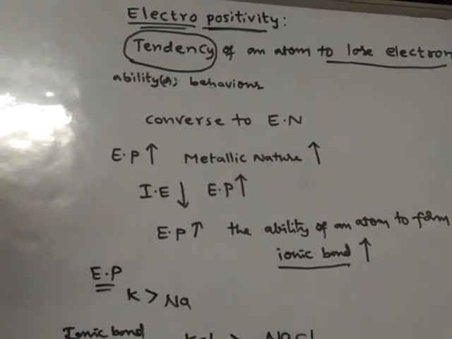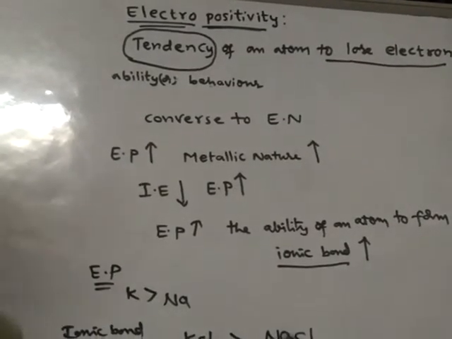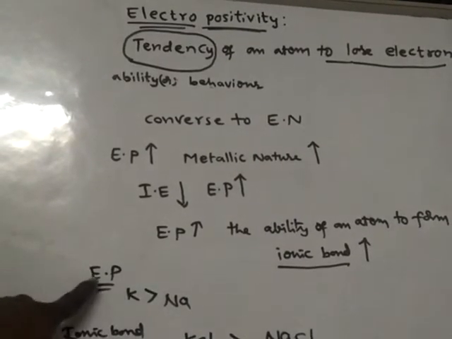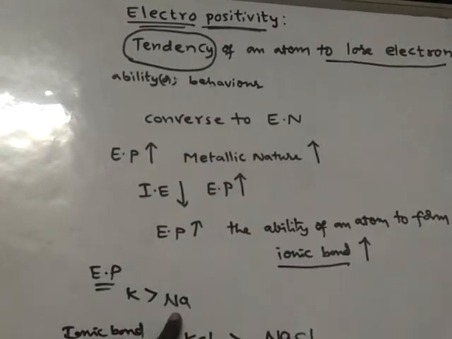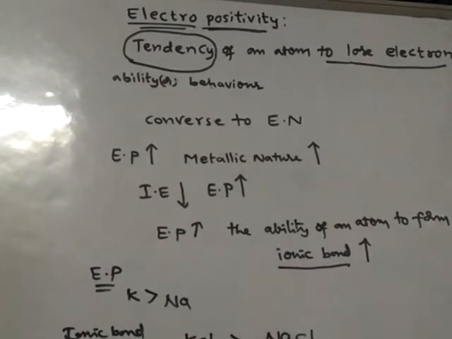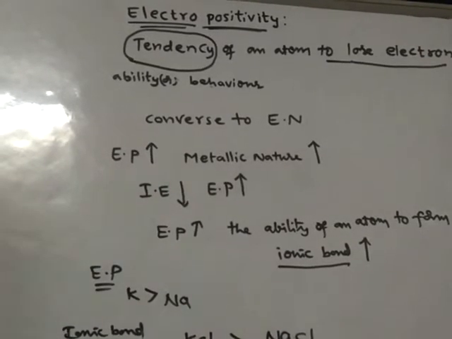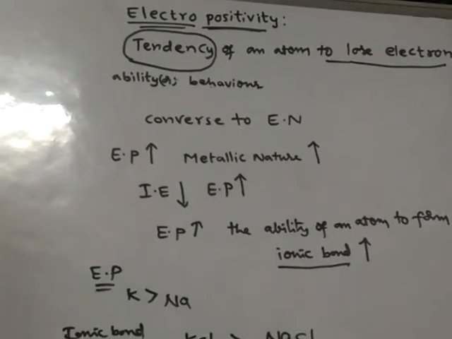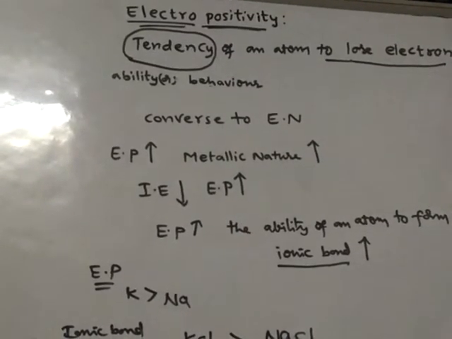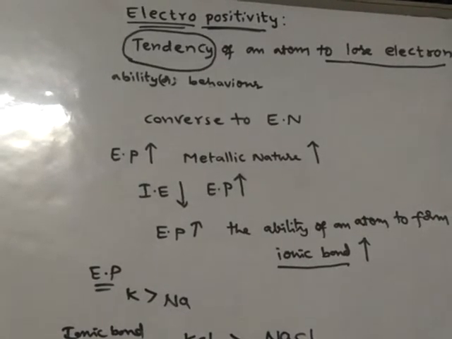Why? Because in both cases chlorine is common, so leave that chlorine. Now compare potassium with sodium. Potassium has more electropositivity than sodium, so the bond is more ionic than with sodium. That means when electropositivity increases, the ability of an atom to form ionic bond increases. In this way, ionic bond forming ability and electropositivity are related.